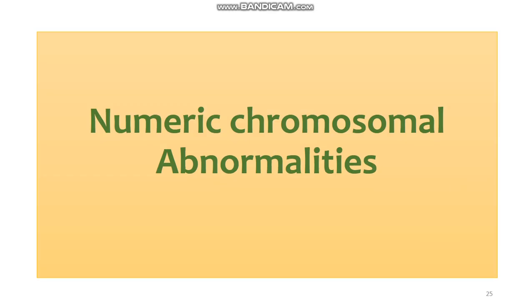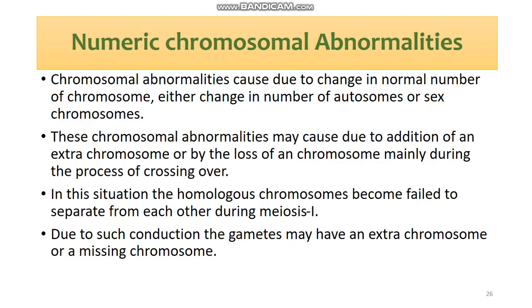Previously we discussed the structural chromosomal abnormalities. Now, numeric chromosomal abnormalities are mainly caused by a change in the normal number of chromosomes. These changes can occur either in the autosomes or in the sex chromosomes.